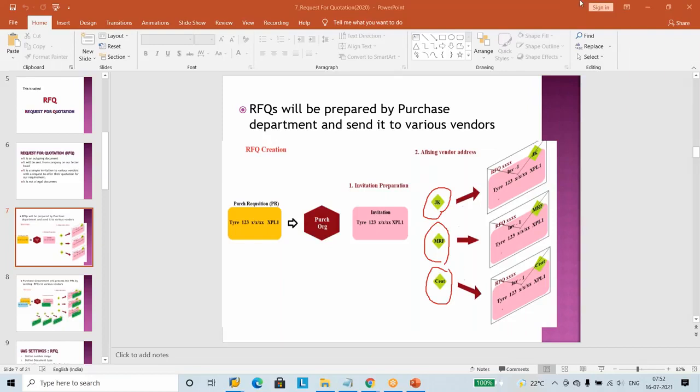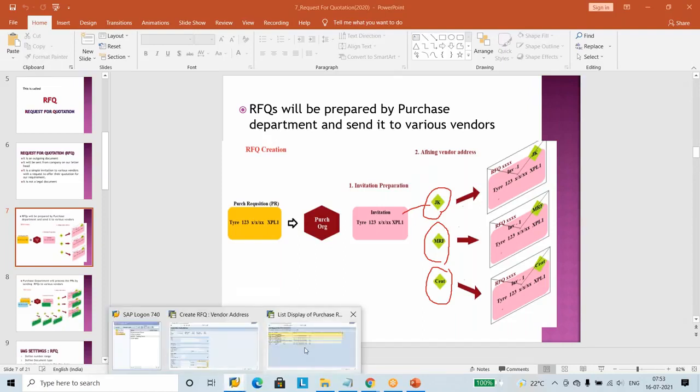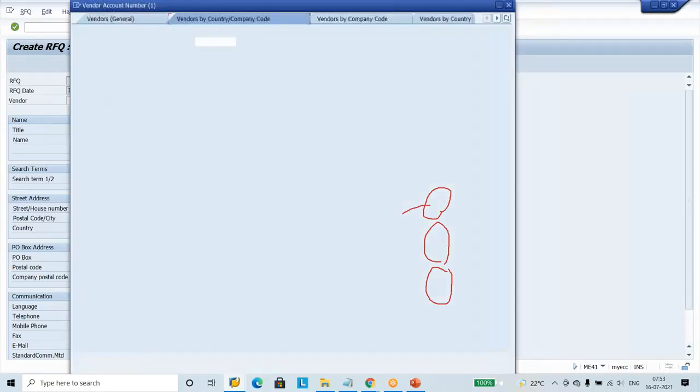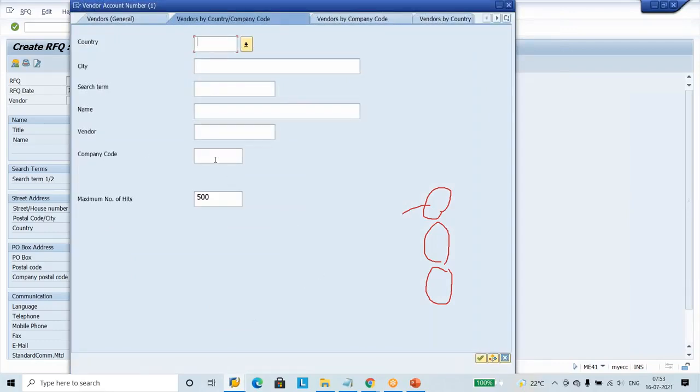Now let us do how to send, how to paste the vendor name. This is the RFQ. Now once I click vendor name, it says vendor details. It says, Srinivas, fill this page. I need not type. I will try to enter the vendor number. So one vendor screen will come. Here I'm going to ask SAP to show me the vendors which are created under Nissan Motor Company. What is it that we created? NMOT or something? Search term is Nissan.